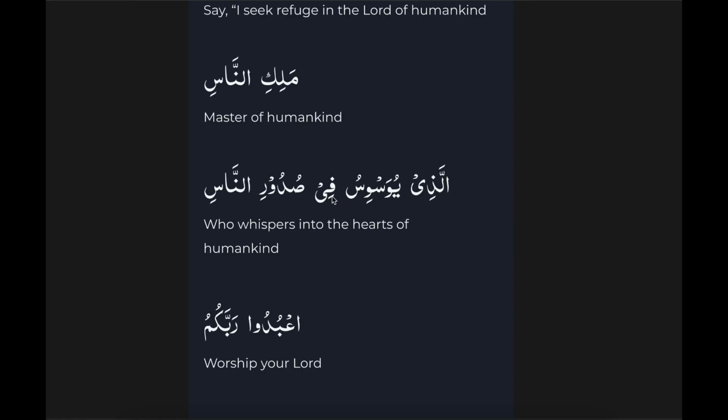Fi means in. Sudurin nas. Sudur. It does not have any al and it is light. So it can be a mudaf. And nasi is jar. It's a mudaf ilay. So sudur means hearts. So hearts of humankind.